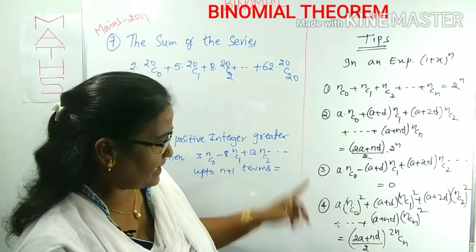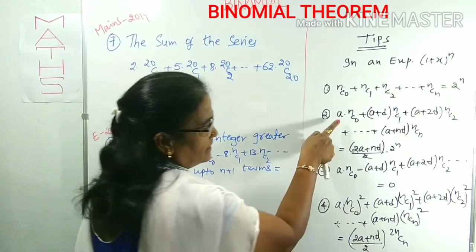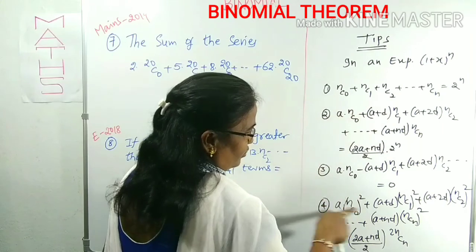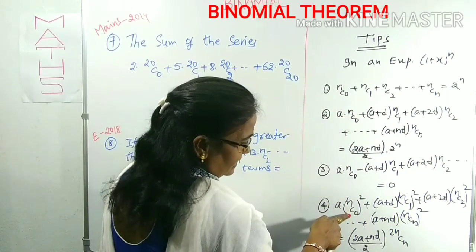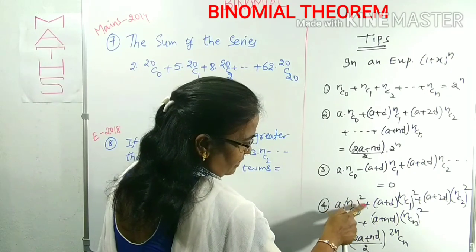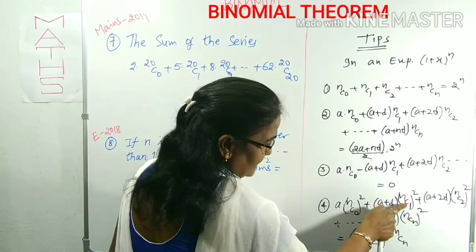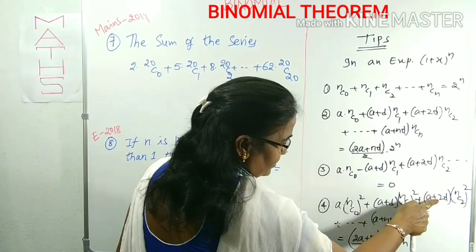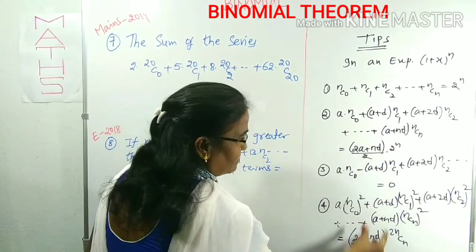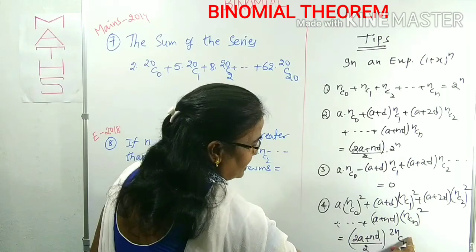Right. In the same expansion, here a into nC0, (a plus d) into nC1, same only, but in place of nC0, what is there? nC0 square. Squares are there, like a into (nC0) whole square plus (a plus d) into (nC1) whole square plus (a plus 2d) into (nC2) whole square and so on. The same formula you can use, but in place of 2 power n we can use 2nCn.